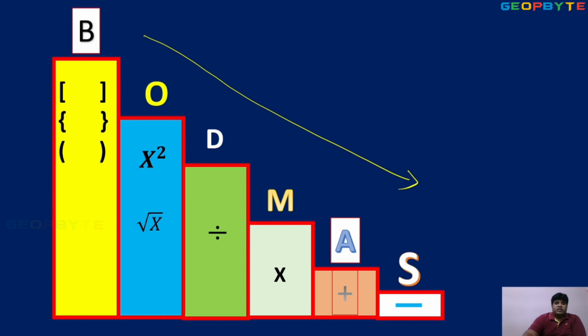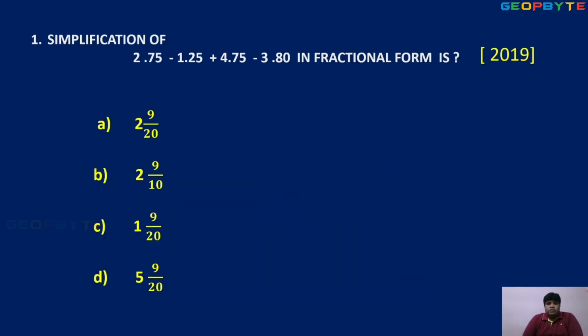Observe first question. 2019 year, the previous questions we discussed in part 1 and part 2, anything also. Once previous questions are completed, then practice. So 2019. Observe 2.75 plus 1.25, 4.75 minus 3.80. In fractional form, they are asking fractional form.